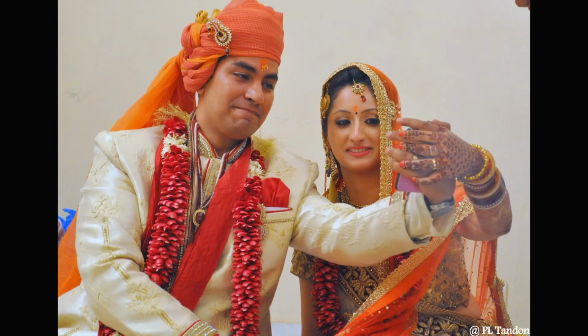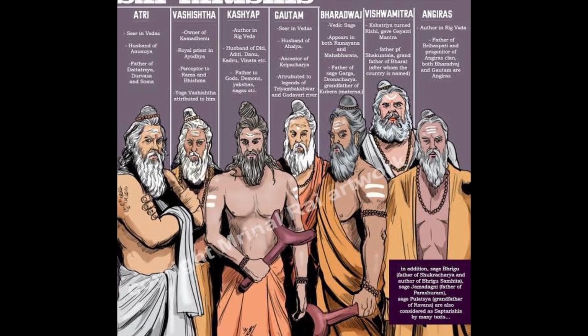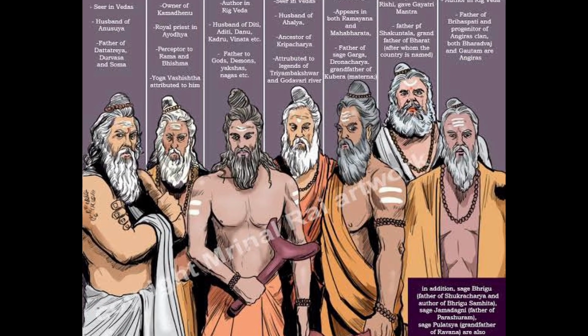But why is it not taking place in North India, where there is a strong preference for endogamous marriage, especially in states like Rajasthan, UP, Haryana, and so on? That is because of the Gotra system. The Gotra system is based on the belief that people of the same Gotra share a common paternal ancestor and hence should not marry each other to avoid close genetic relationships.